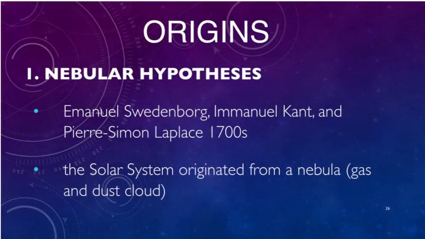In the 1700s, Emmanuel Swedenborg, Immanuel Kant, and Pierre-Simon Laplace proposed the nebular hypothesis. It is the most widely accepted model in the field of cosmogony to explain the formation and evolution of the solar system, as well as other planetary systems. It suggests that the solar system formed from gas and dust orbiting the Sun.